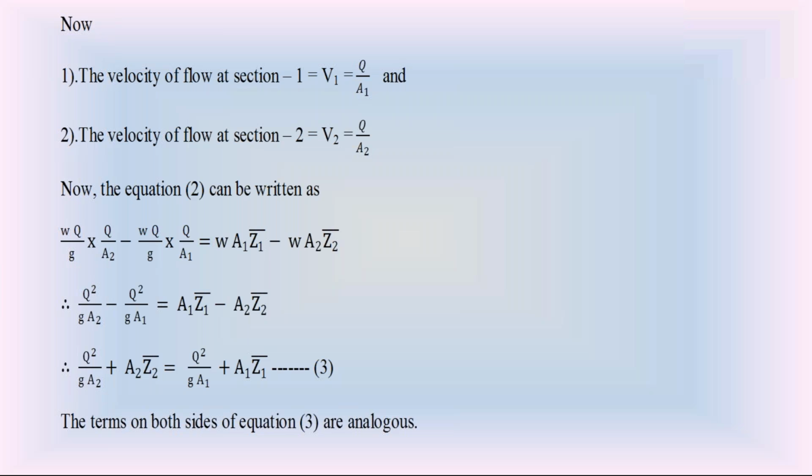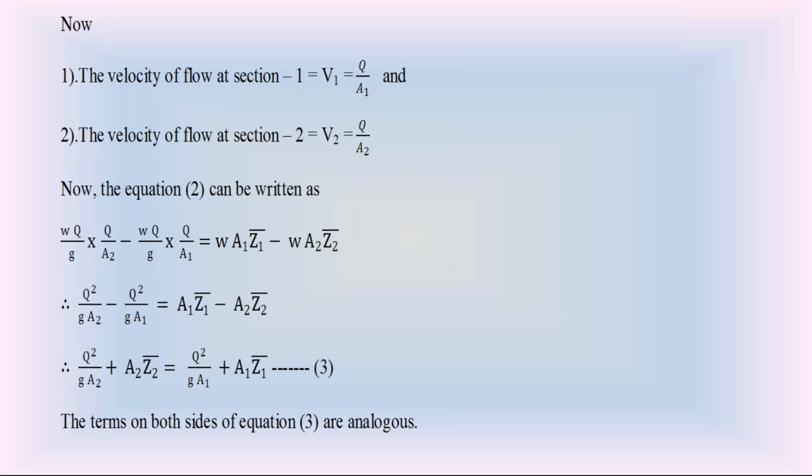Equation 3 is somewhat similar to Bernoulli's equation. I hope you remember Bernoulli's equation. Between section 1 and section 2, Bernoulli's equation is Z1 plus Y1 plus V1 square by 2g equal to Z2 plus Y2 plus V2 square by 2g.